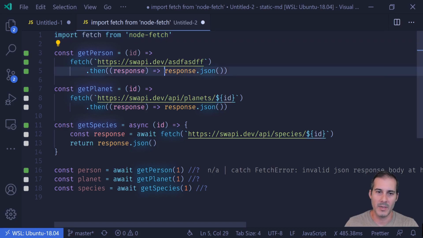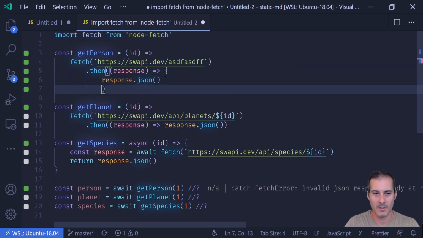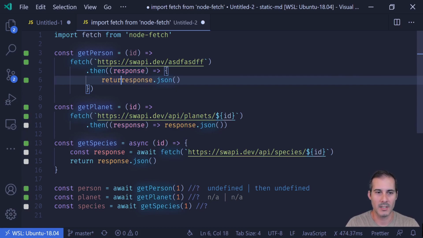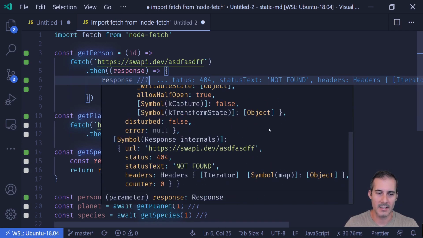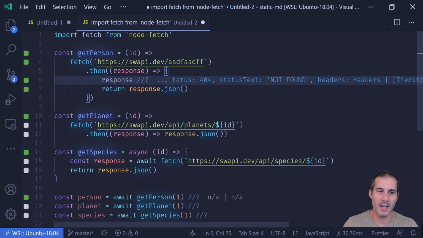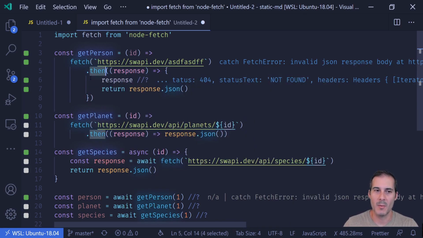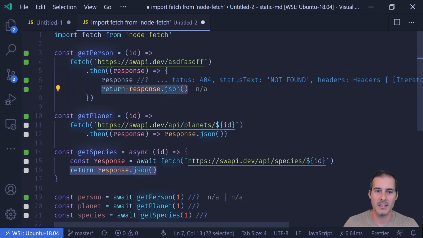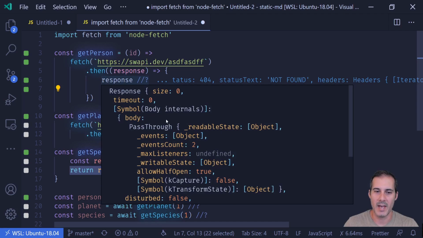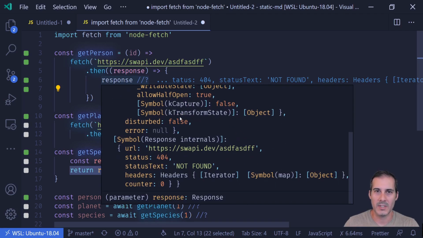So let's dig into this a little bit and see what exactly is happening. I'm going to convert this into a function body so that I can put some debug code here to see exactly what's going on. If I hover over response, I can actually see that my URL is returning a 404 with the status text not found. But the curious thing about this is that I'm still getting in the then path of the promise and not the catch. So even though fetch is returning a 404, it's successfully returning a 404. So it's actually my code that's invalid, where I'm expecting a JSON document to come back, but that isn't what's returned here. And that error message with the less than is probably due to the 404 returning an HTML page.